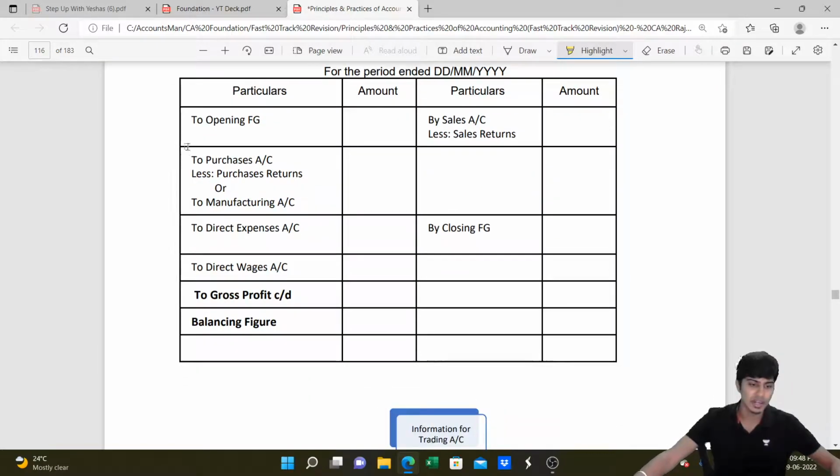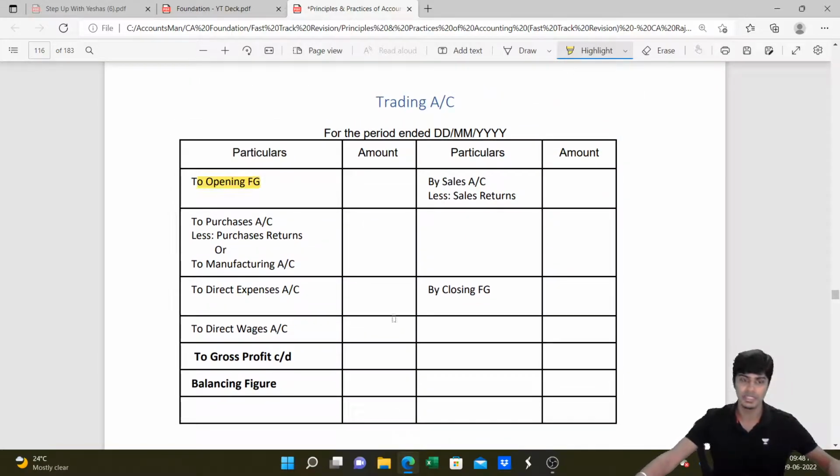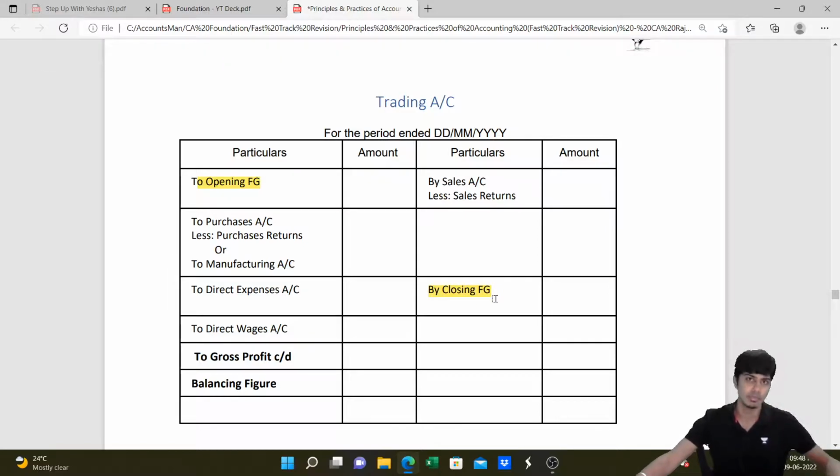In the trading account, we'll write opening finished goods on the debit side, closing finished goods on the credit. If finished goods are purchased, because it is a trading entity and not a manufacturing entity, we'll write purchases less returns. If it is a manufacturing entity, they would not purchase finished goods. Finished goods will come from manufacturing account. To this, you will write any other wages incurred in the process of trading and will write the sales amount less returns. Once you do this, you will arrive at gross profit as the balancing figure in our trading account. Got it? Once the trading account is done, this GP is transferred to P&L account.